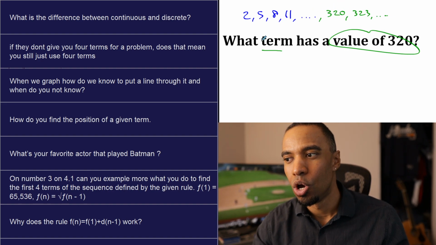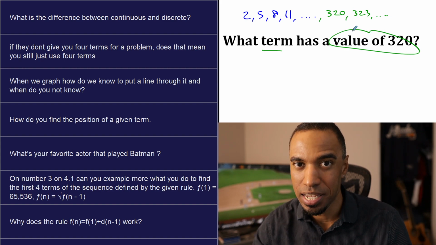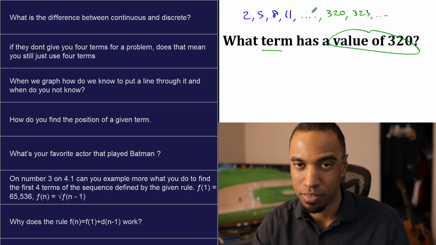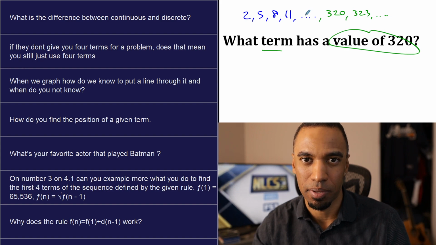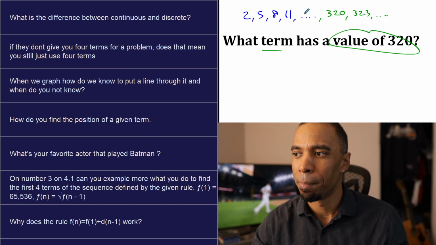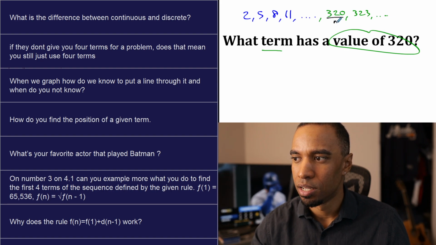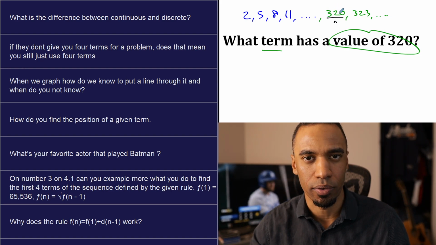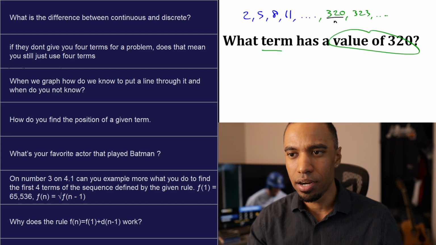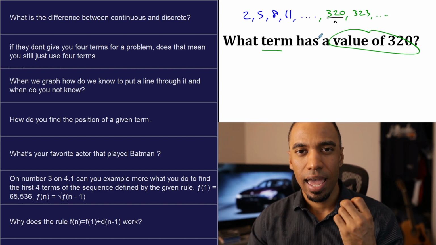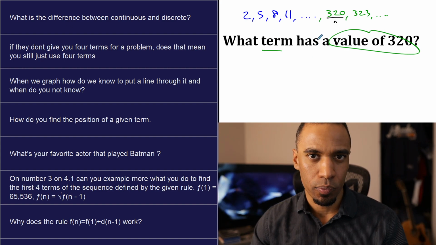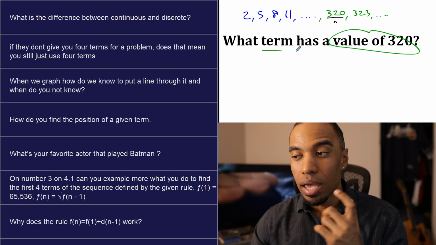If I asked what term has a value of 14, well, it's the 5th term. You just add it again, and that's the 5th term there. That answer would be 5, you know what I mean? But we're asking, what position gets the term of value 320 right here? Okay, that's what's being asked. So here, you're finding n. So recursively, you keep adding 3 until you find out what number it lands on.